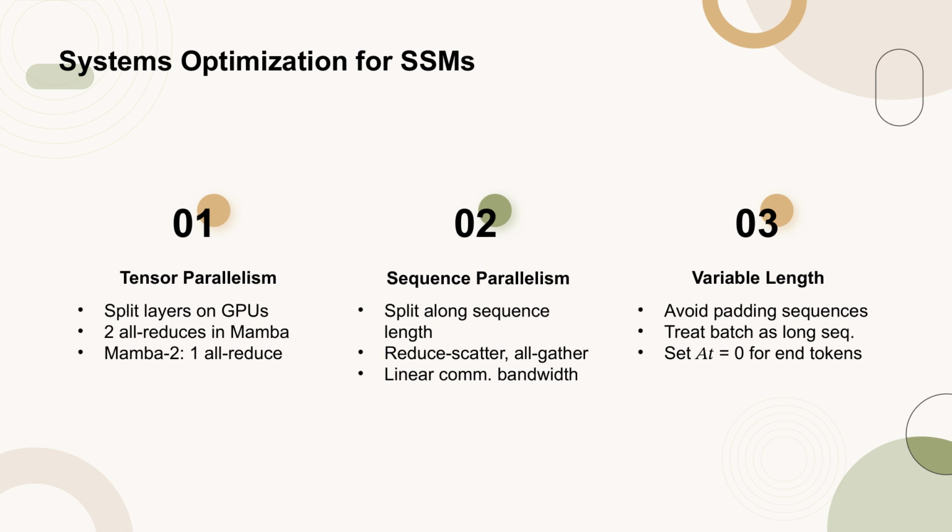Finally, we address the challenge of variable length sequences. Instead of padding sequences to the same length, we treat the entire batch as one long sequence and set specific tokens to prevent information transfer between different sequences. These optimizations aim to enhance the efficiency of large-scale training and inference for SSMs.